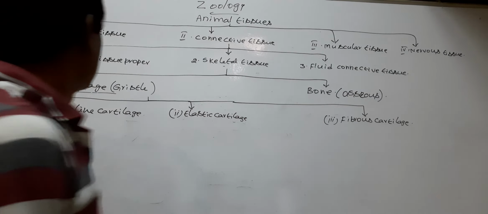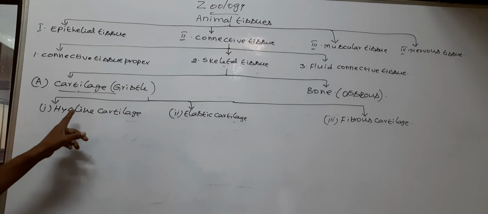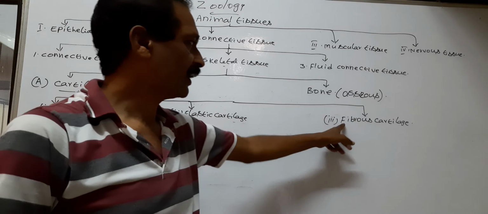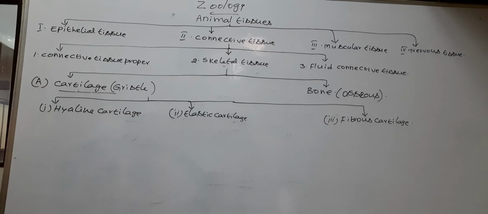So, cartilage divides into three types: hyaline cartilage, elastic cartilage, and fibrous cartilage. First, we discuss hyaline cartilage.